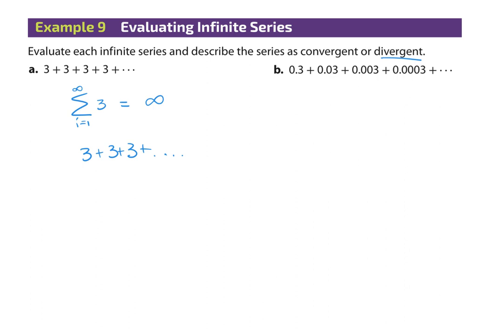Look at this next one, though. This little series here. I'm saying 0.3 plus 0.03 plus 0.003. So I start with 0.3. I add 0.03. I add 0.003. I add 0.0003. If I keep doing this, what's happening? That's just going to be this guy right here, right? Everybody agree? Like if I'm just adding a decimal place of a 3, I'm actually moving towards 0.3 repeating. That is going towards an actual number, is it not? Yes? This is a convergent series.